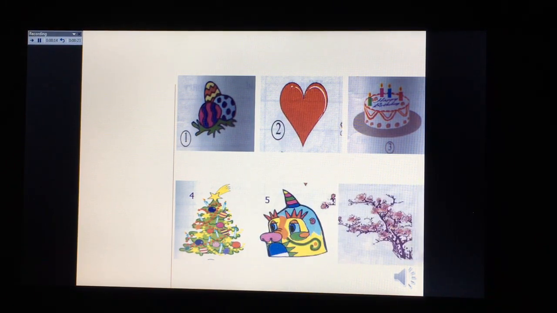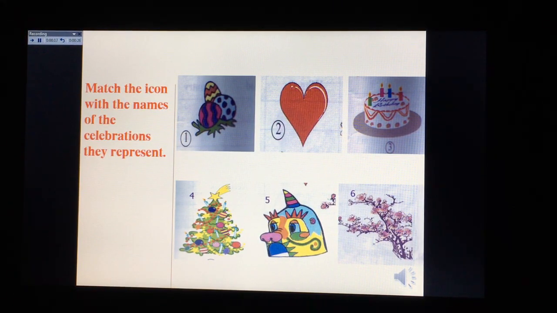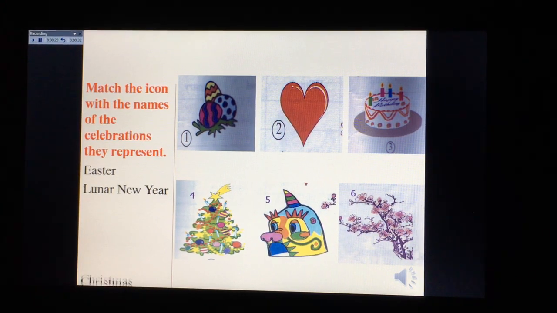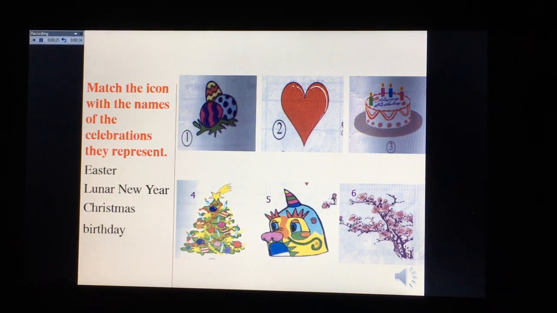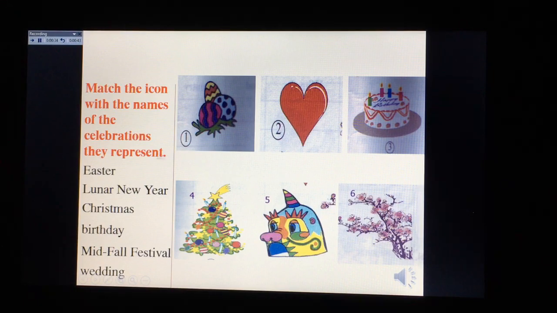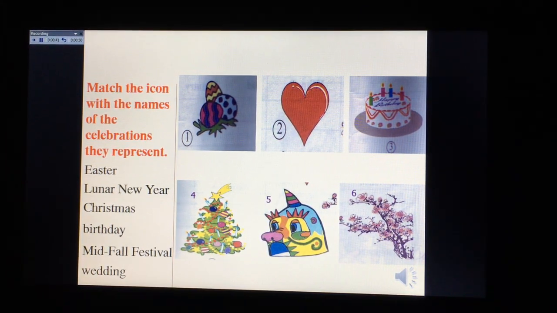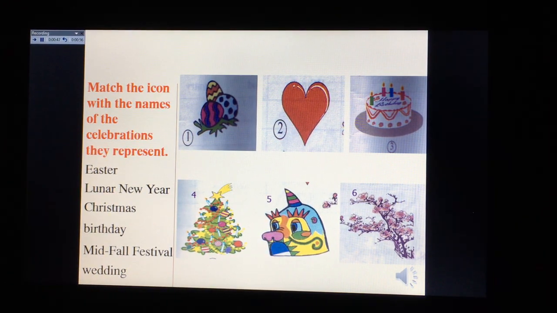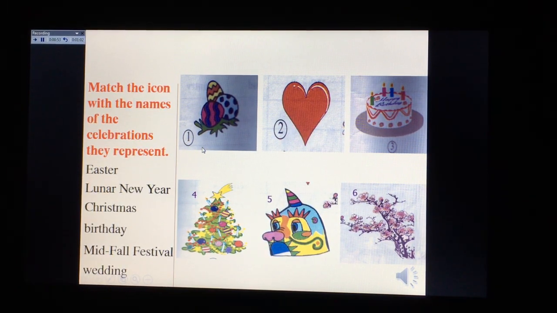Now here are 6 pictures and I help you with the name of the festival. Number 1 is the Lunar New Year, Christmas, birthday, mid-fall festival, and wedding. Now 5 seconds for you to match the name of the festival with the correct pictures. 5, 4, 3, 2, 1. Now, what is the festival number 1 about?